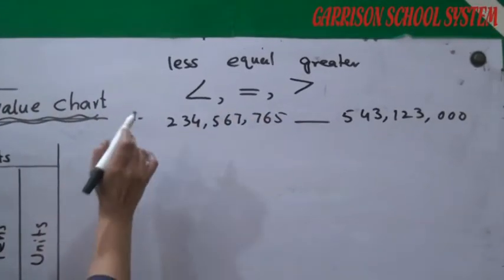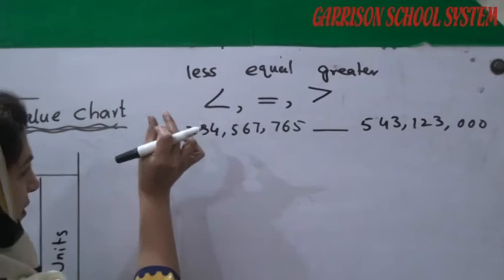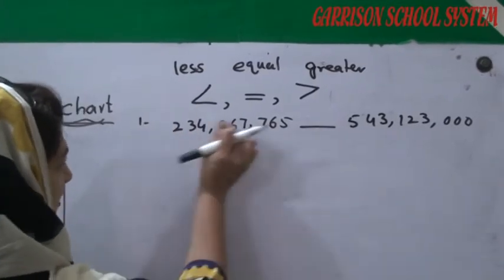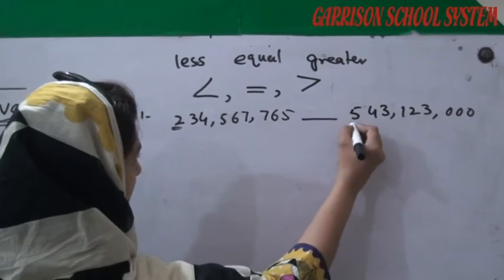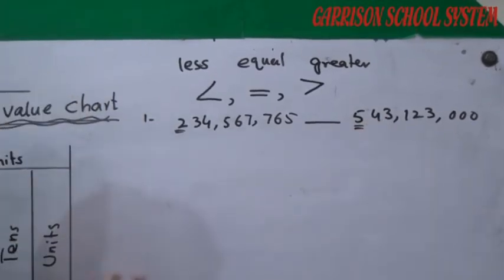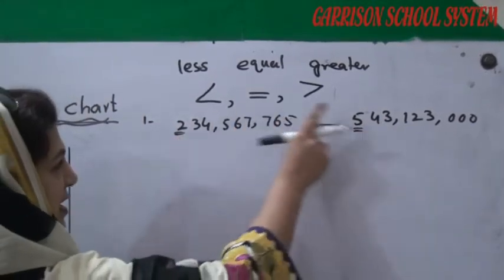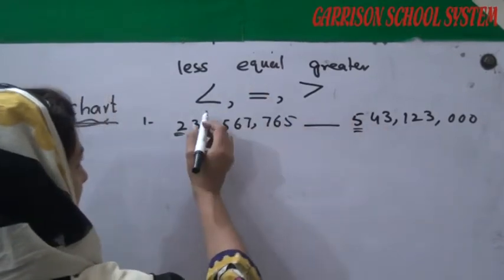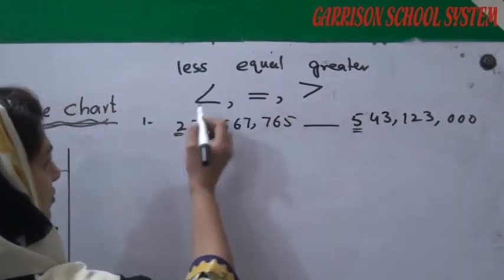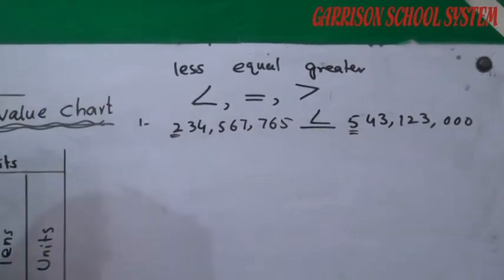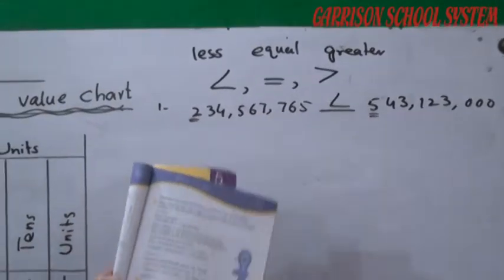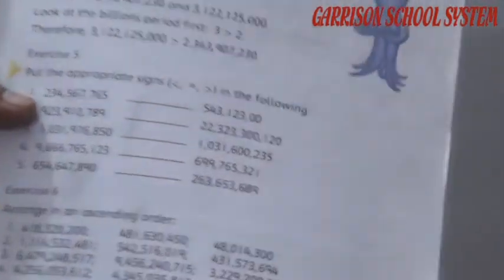So first of all, we will compare the first digit. The first digit is 2 in this number, and in the other number the first digit is 5. So this number is less than the other, and the other is greater. So we can put the less than sign here. Similarly, in this way you can do all these exercises by yourself.